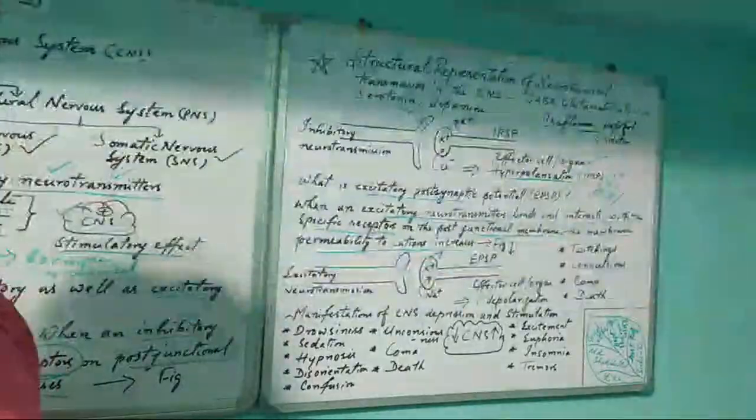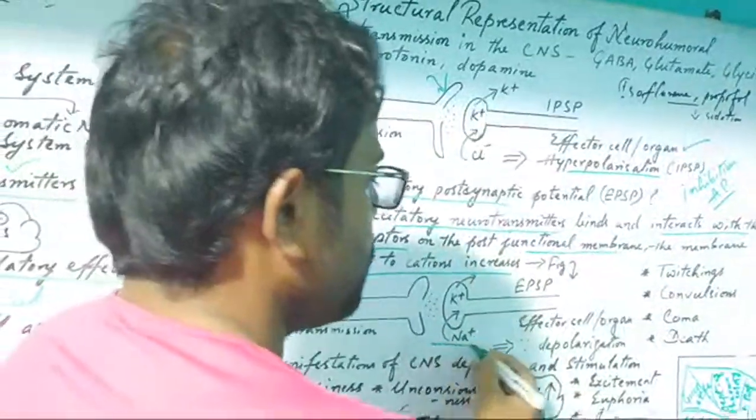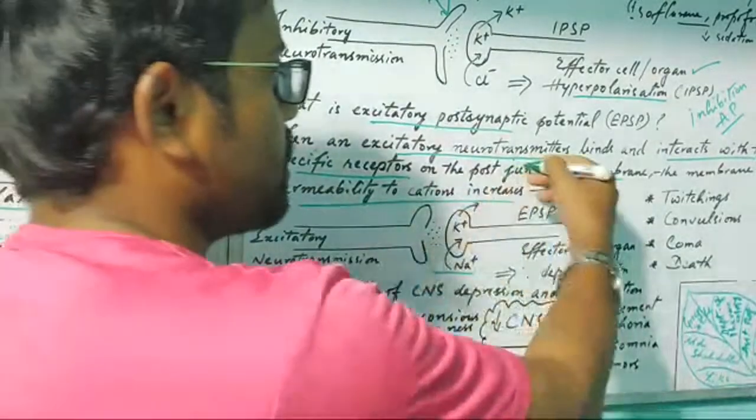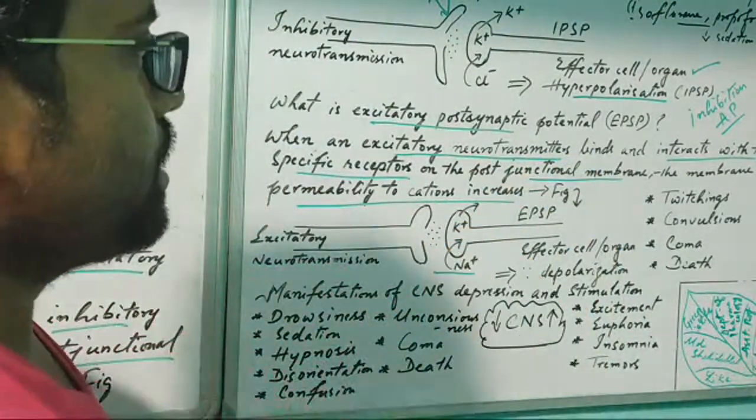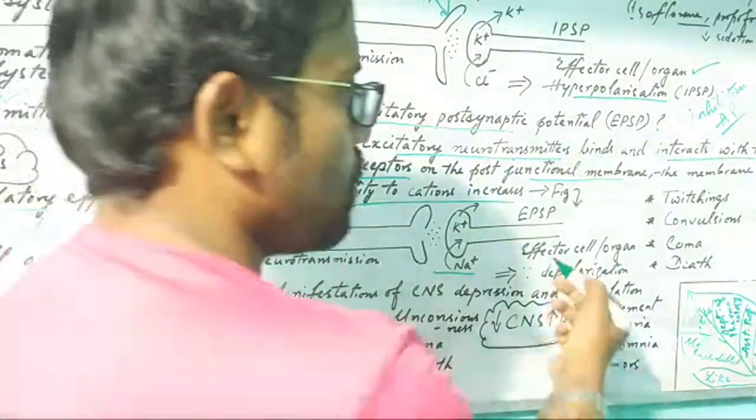Here chloride was permeable, here sodium is permeable. So potassium is getting outside and sodium is getting inside. So it is an excitatory effect. On the effector cell or organ, depolarization is occurring.